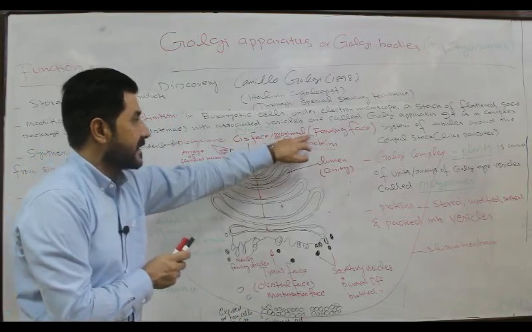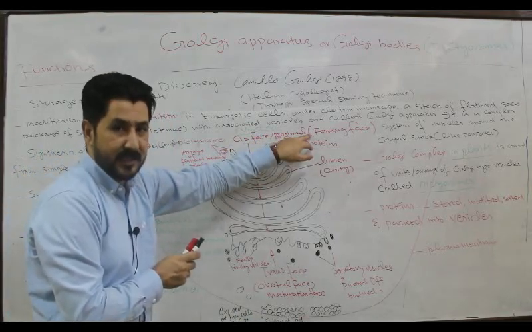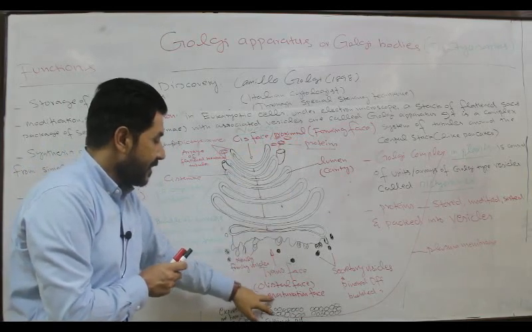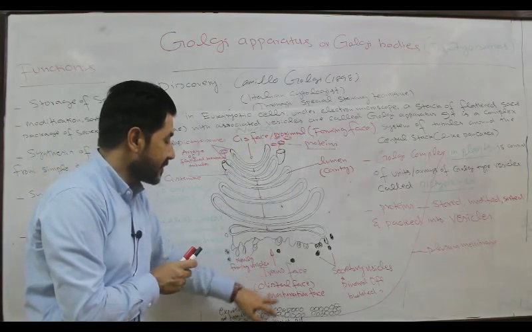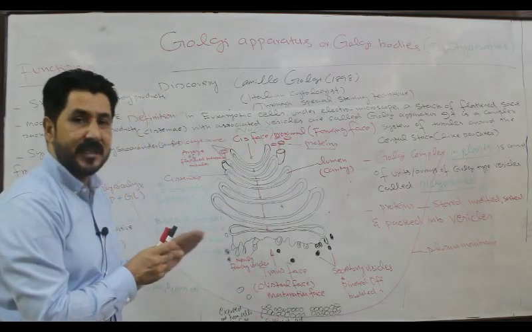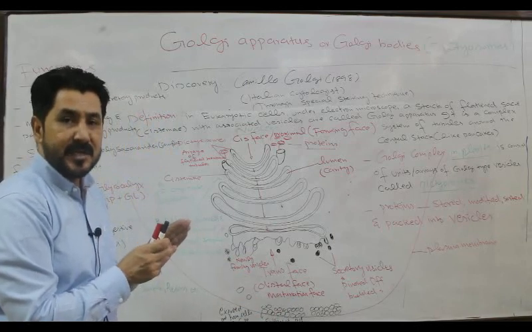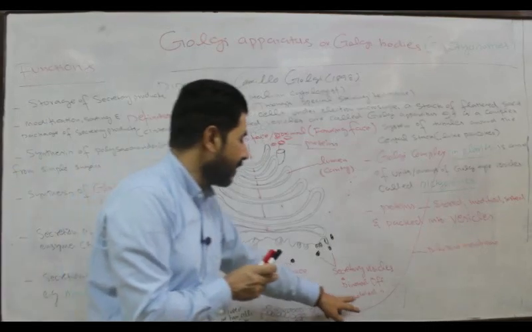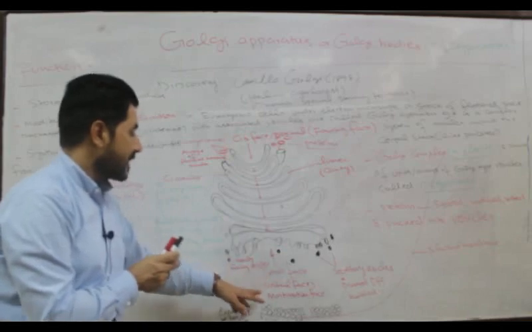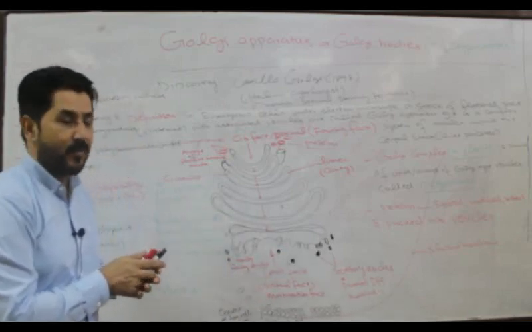Here this is the forming phase, where the material comes in as raw material. From the maturation phase or distal phase, which is toward the cell membrane, the material will be pinched off or budded off in the form of what?